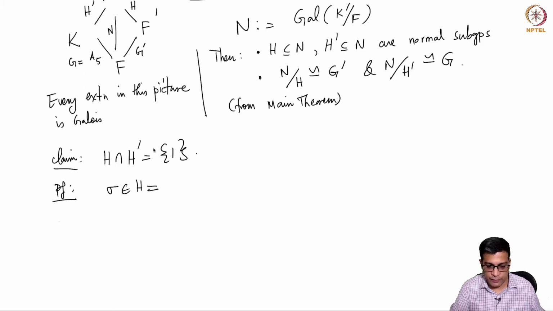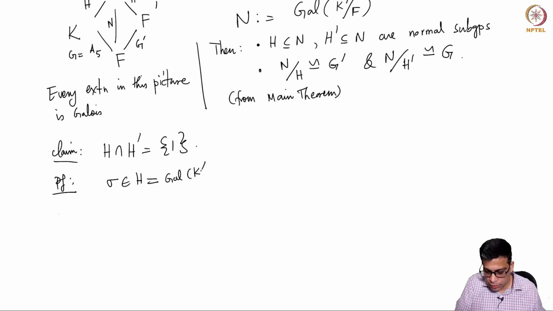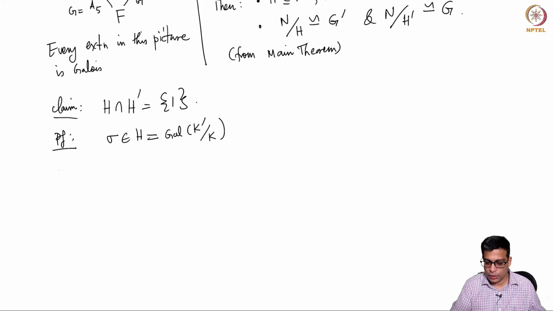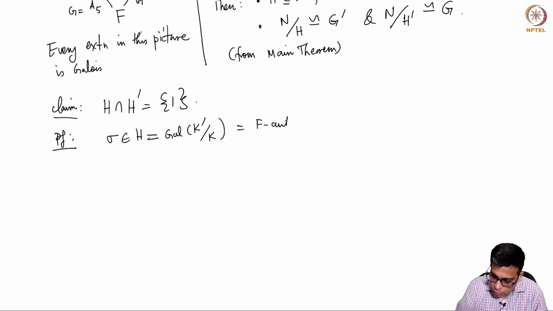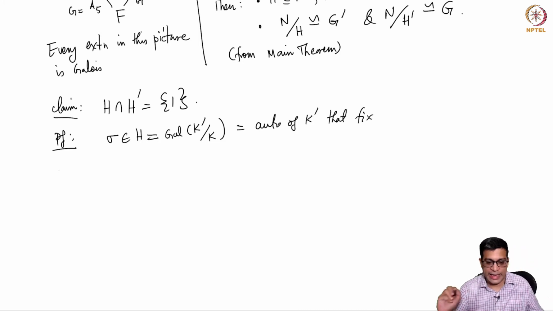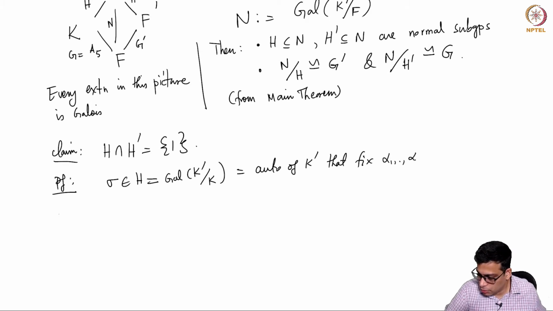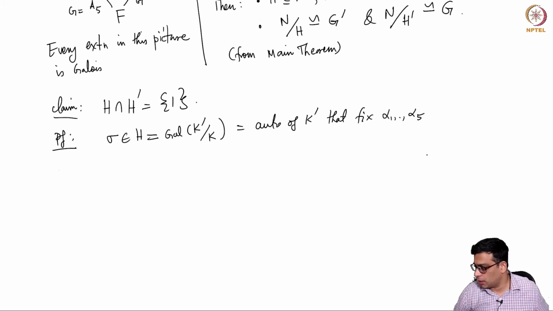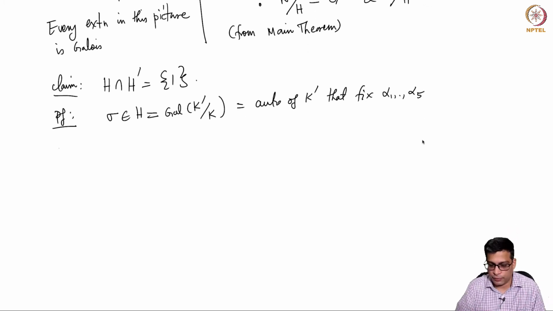H is the Galois group of K prime over K. So these are automorphisms of K prime that fix K, which is generated by alpha 1 through alpha 5. So sigma in H means sigma fixes alpha 1 through alpha 5.